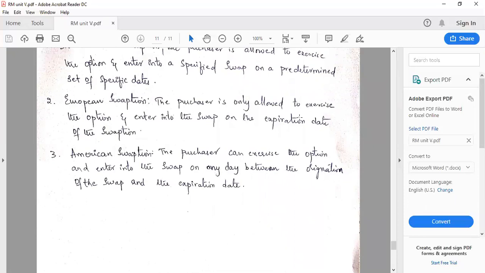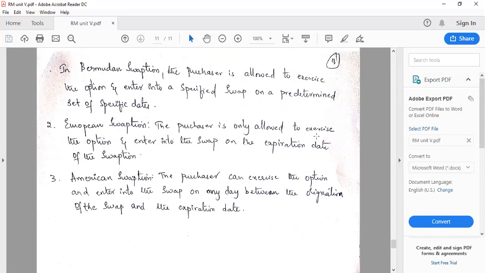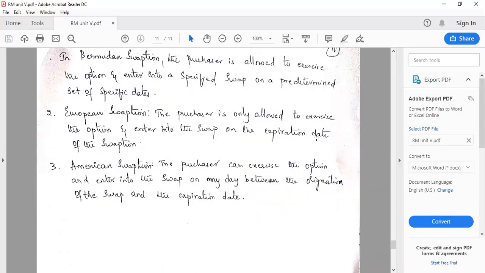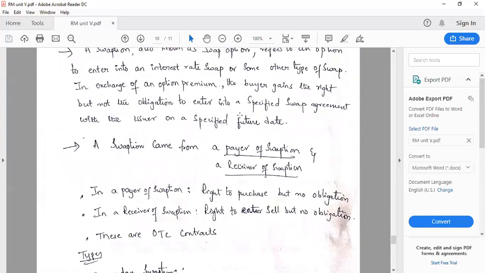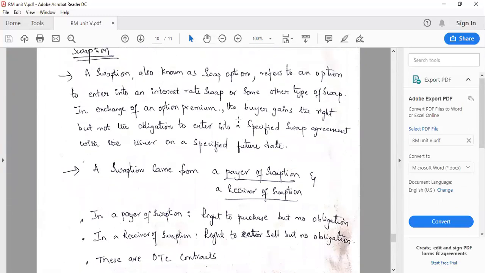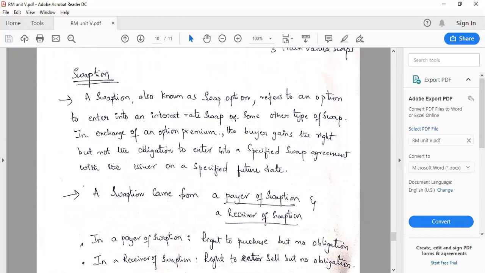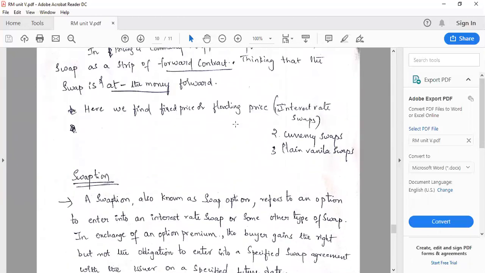If he is able to exercise his option and enter into the swap only on the expiry date, then that will be called a European swaption. And a Bermudian swaption is where, on a predetermined set of specific dates, the swaption is not allowed to be exercised. Hope you all understood these things.